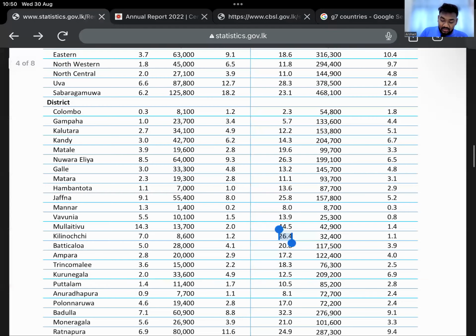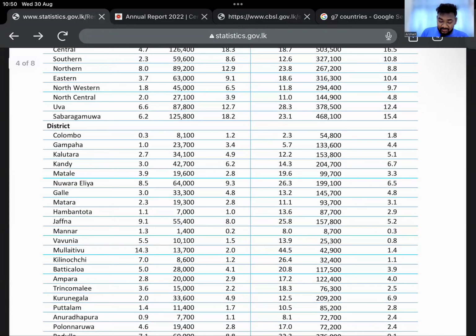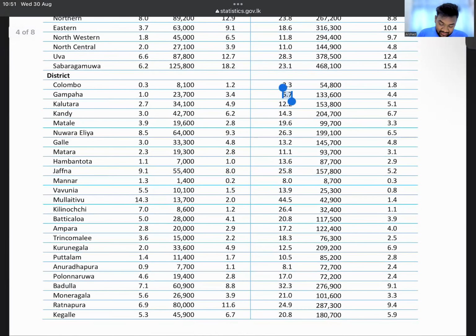Lowest is in Colombo. Colombo only has 2.3% in poverty, right? So remember, the lowest poverty headcount is in Colombo. Only 2.3 people in Colombo are in poverty. Number one, Colombo. Number two, Gampaha. In Gampaha, only 5.7 people are in poverty, right? Then number three, you have Mannar at 8%.